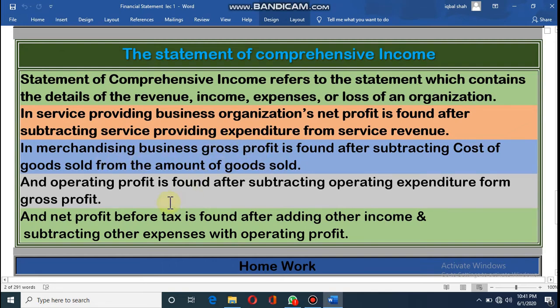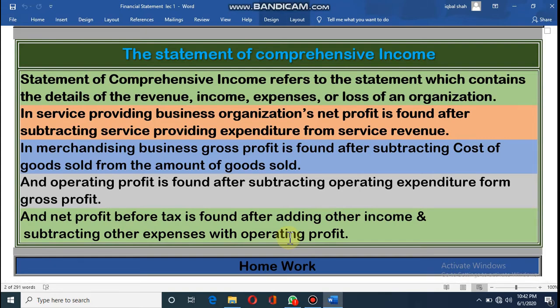Then in the second step, operating profit is found after subtracting operating expenditure from gross profit. That means from gross profit, we have to subtract operating expenditure. Then we will find out the operating profit. Then the next step is to find out the net profit before tax. Dear student, we will find out net profit before tax by adding other income to operating profit, and we have to subtract other expenses from operating profit. Then it will be your net profit.